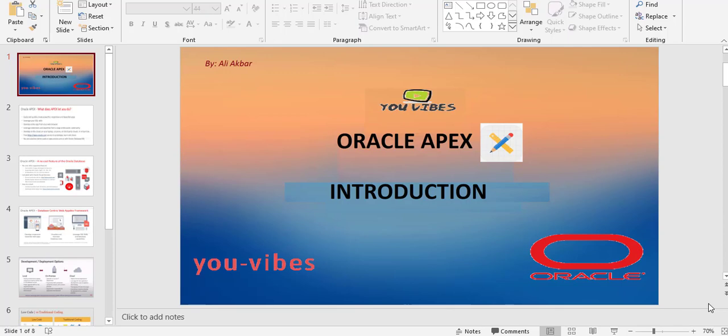So you might be wondering what is Apex. Well, Apex stands for Application Express. Apex allows us to build applications very quickly because it's what is known as a low code development environment.